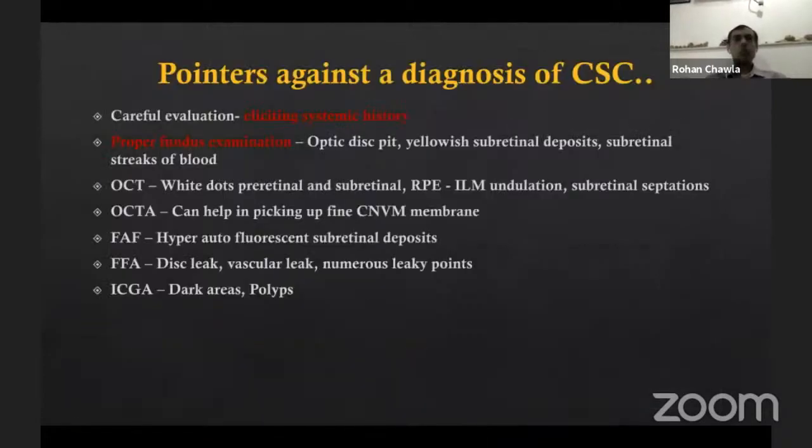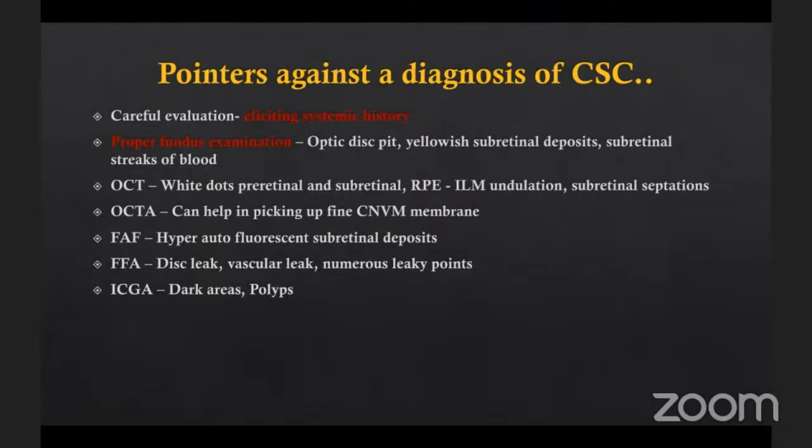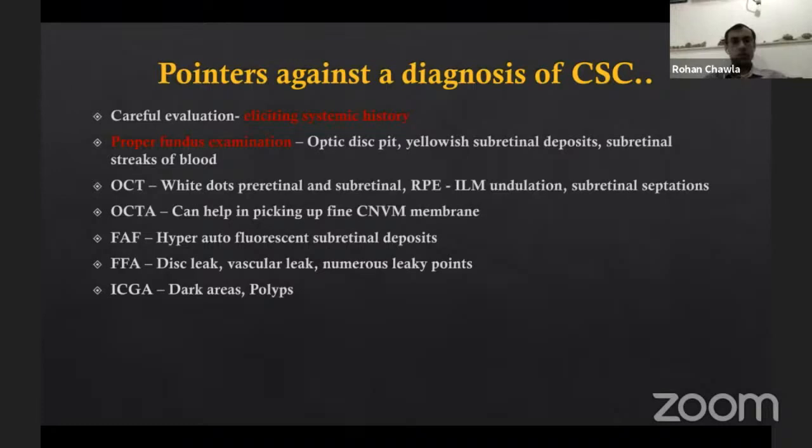So you have to know the points which go against a diagnosis of a typical CSC. Look at the disc, look at additional deposits, take a systemic history because systemic diseases can also cause it. Fluid at the posterior pole, like I showed you. Simple hypertension can even cause fluid at the posterior pole or even exudative detachments, bilateral.